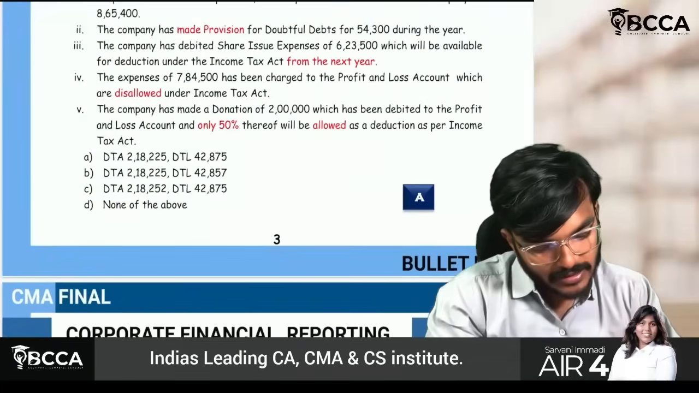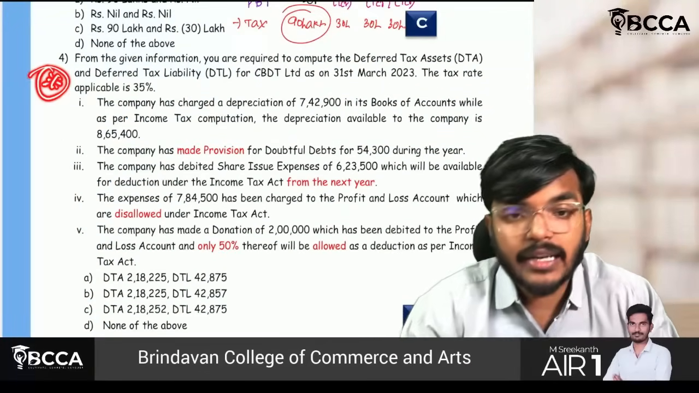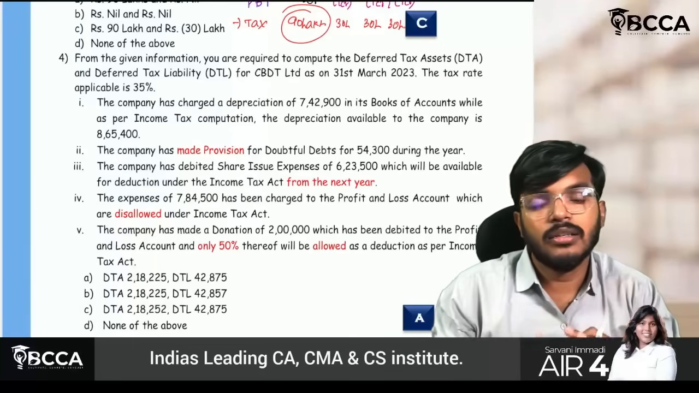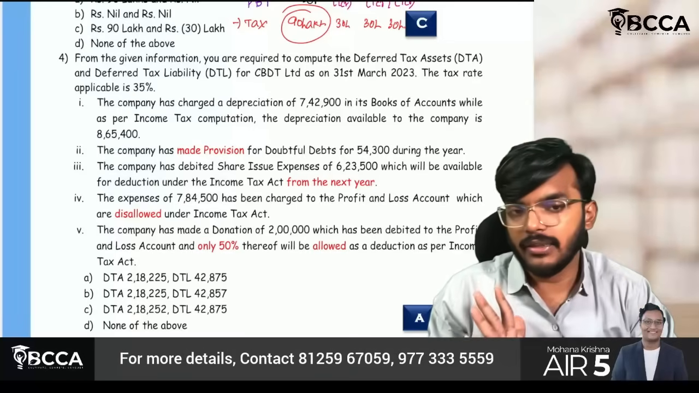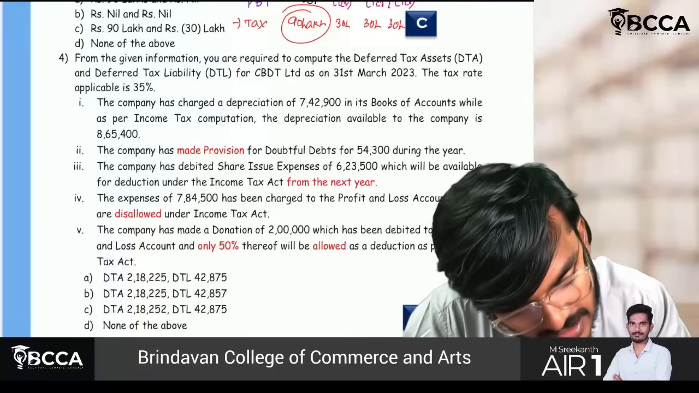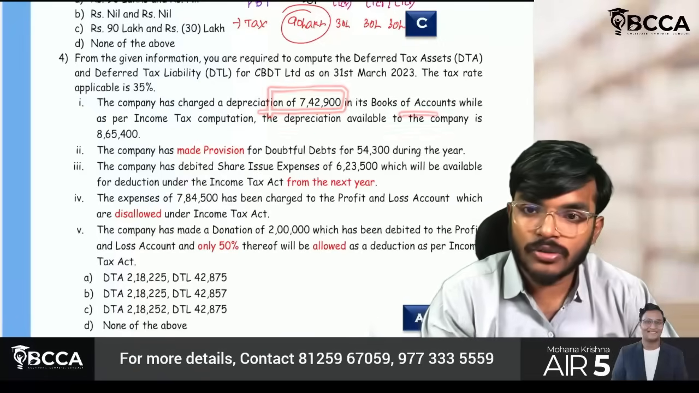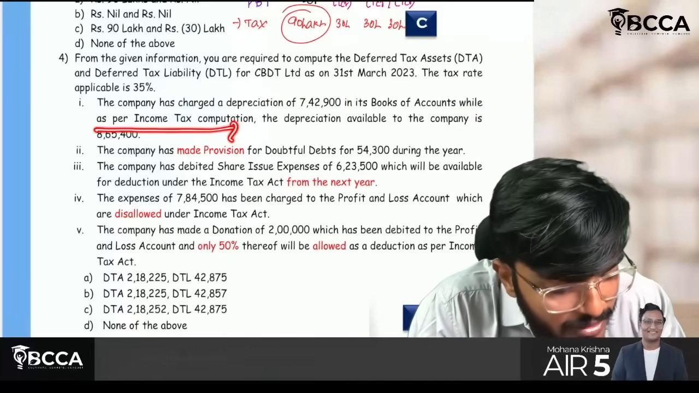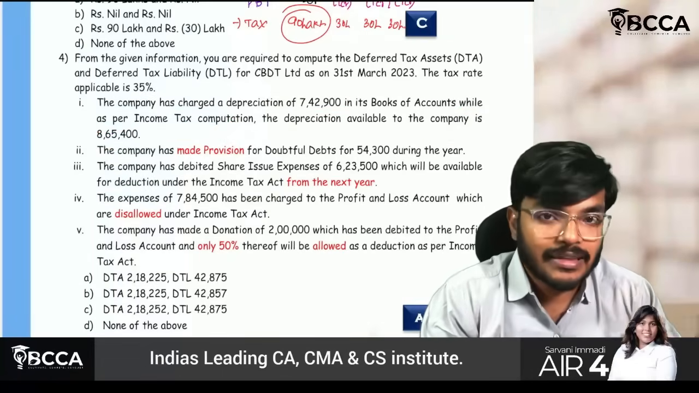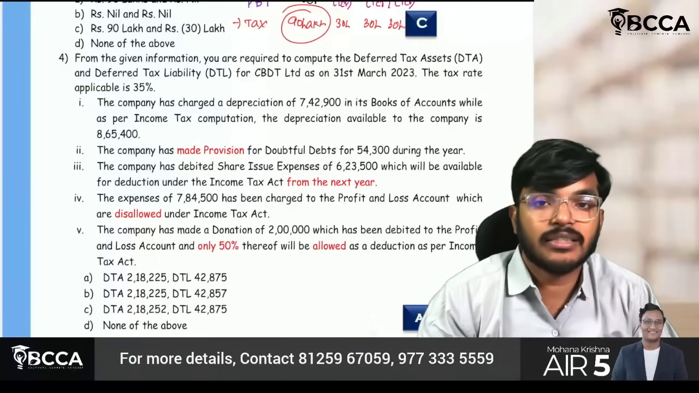Quickly come to the next part, guys. A little bit technical question in this standard. So just check this question carefully; a number of times you will get the concept very clearly. The company has charged a depreciation of 7,42,900 in its books of accounts, while as per income tax computation, the depreciation available to the company is 865,400. They are asking us to compute the deferred tax asset amount and deferred tax liability. Both they have asked.